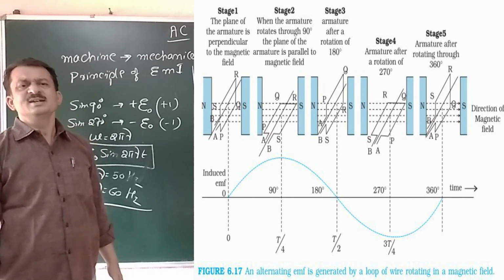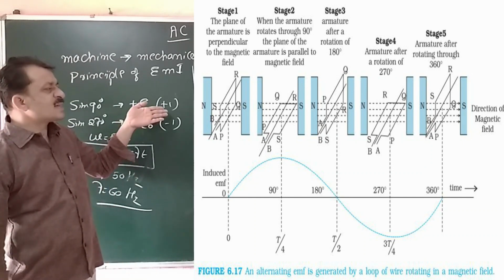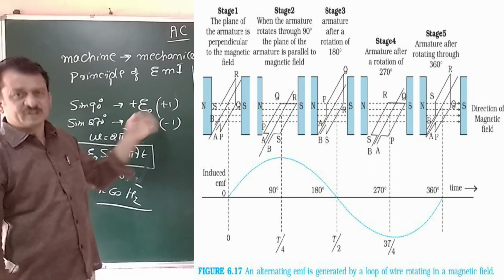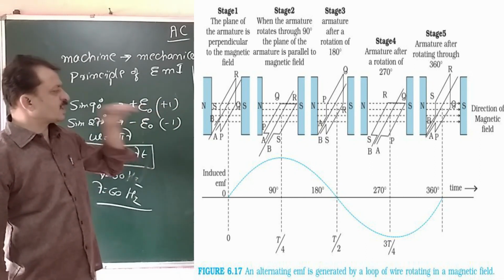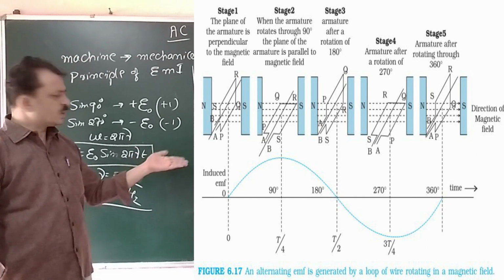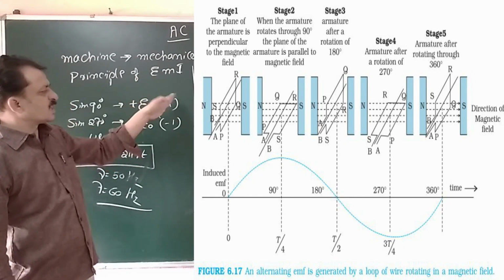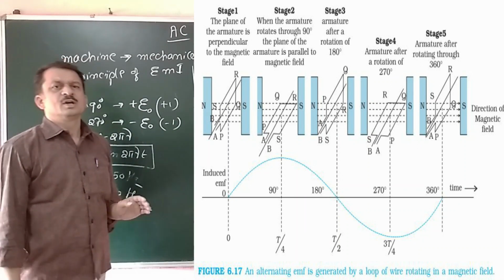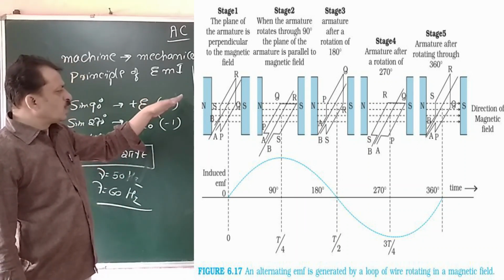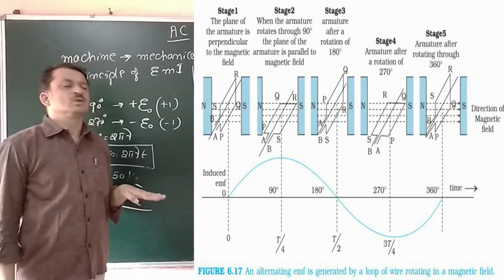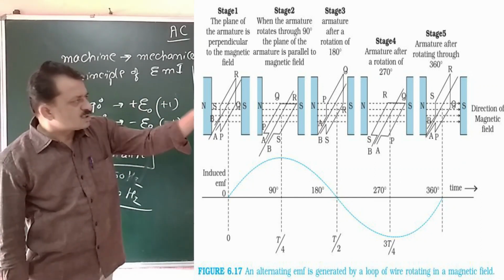Therefore, theta is 0. As the coil rotates in the clockwise direction, PQ moves upwards and RS turns downwards. When it has rotated through an angle of 90 degree, as shown in the second diagram, the armature plane is parallel to the field direction.